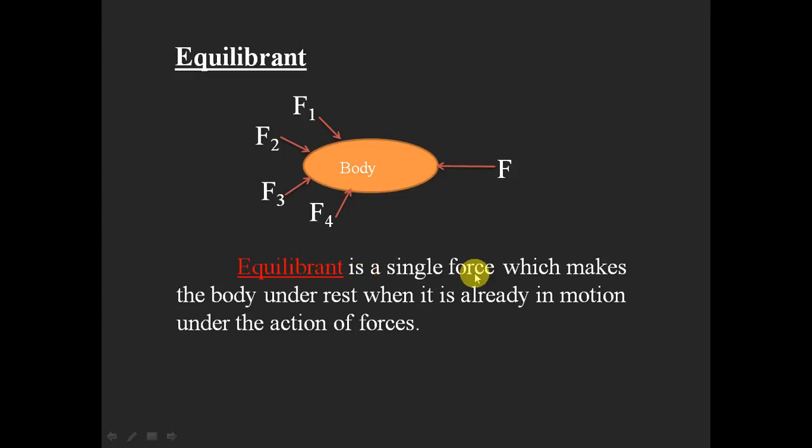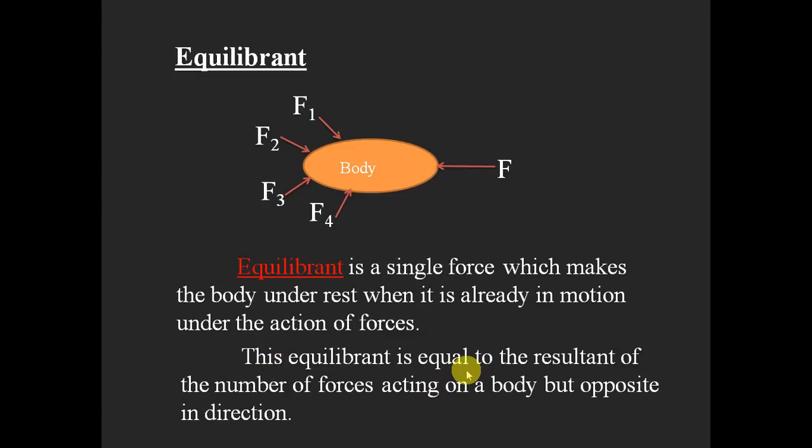The equilibriant is a single force which makes the body be at rest, that is, in stable condition, in equilibrium condition. The body is already in motion under the action of forces. When this force is absent, the body will be in motion due to the action of all these forces. When you apply the force which is equal to the resultant of all forces in opposite direction, automatically the movement of the body becomes zero. Then the body remains at rest. So this force is called the equilibriant. Next we go for this equilibriant force. The equilibriant is equal to the resultant of the number of forces acting on a body but opposite in direction.